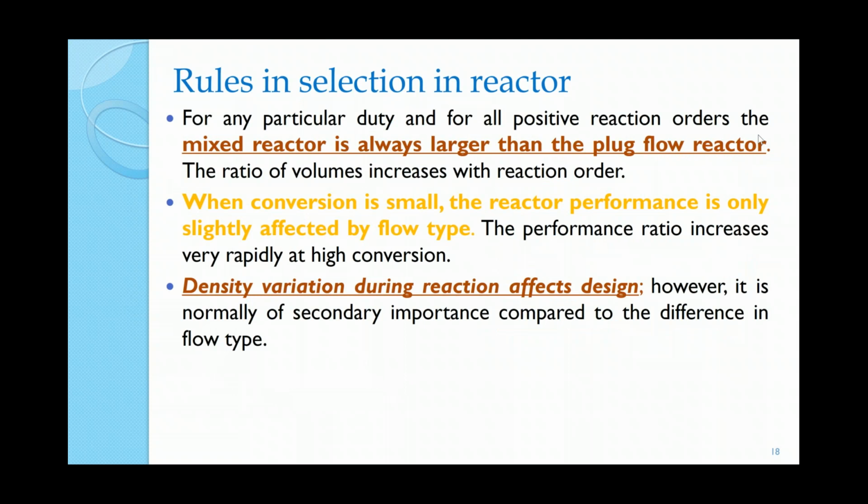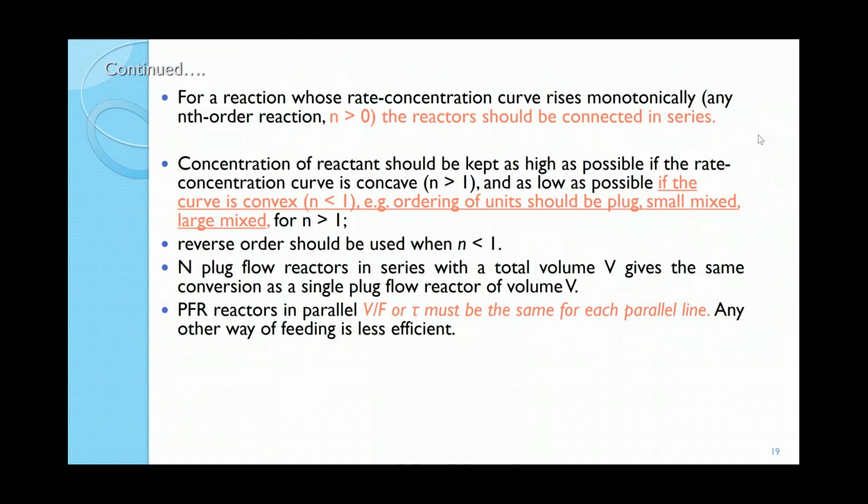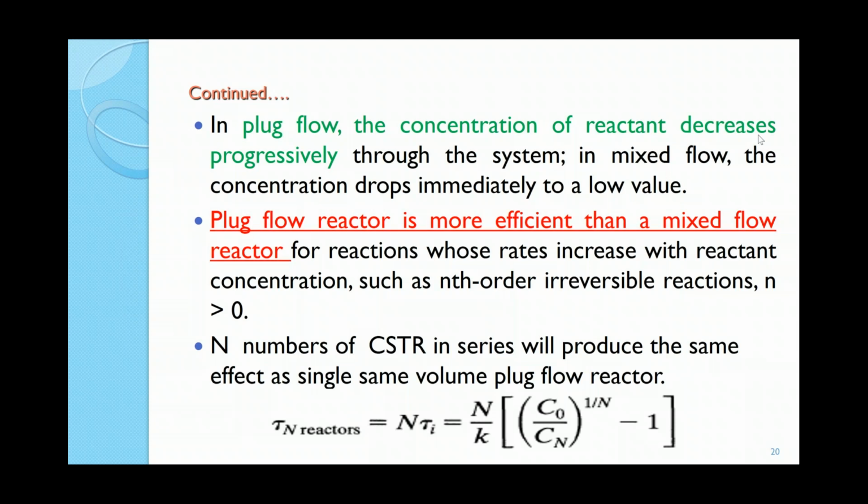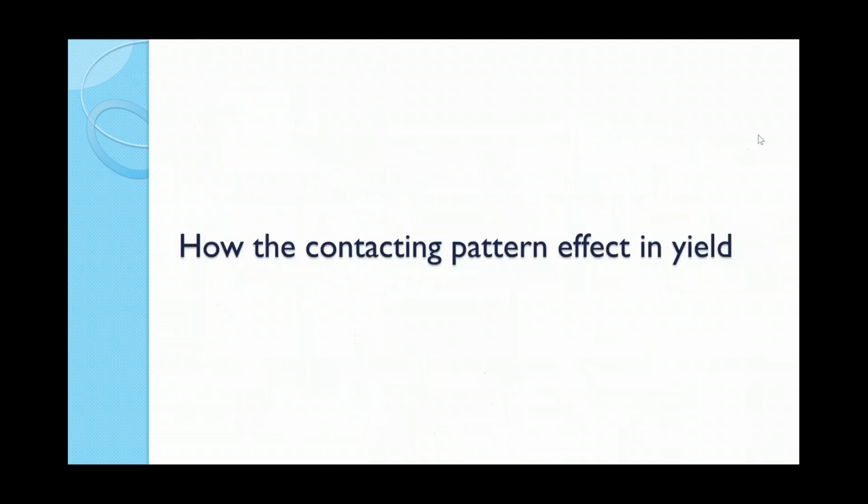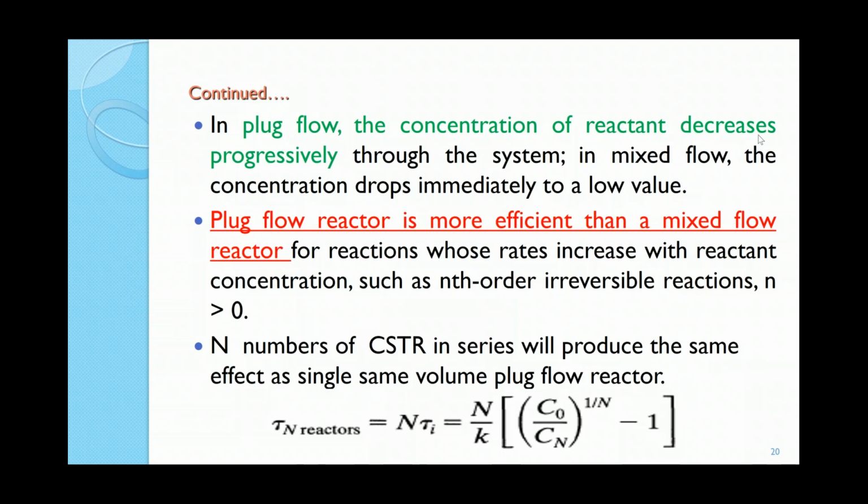Some rules of selection criteria: when we are considering a continuous reactor, the size will be larger, and there are density variations and products of different density, so there will be differences in design. And when the kinetics is known to be a positive order reaction, the rate concentration curve will rise, and in that situation residence time will also affect it. I am not going into much detail on that because that is a little bit of the mathematical part, but the purpose is to tell you that these are the criteria through which we select the reactor.